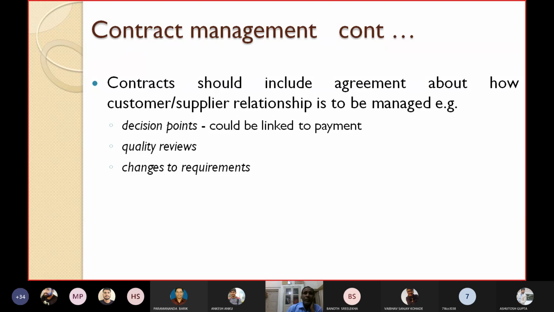You should carry out some quality reviews, so quality review terms should be mentioned in the contract document, such as that the product should be ISO 9000 certified, or CMMI or Six Sigma certified. Those clauses should also be there in the contract document. Then changes to requirements, because the requirements cannot be frozen at the beginning. Requirements will continue to change, and if there is a change in requirement, how the firm will address it must be written in the contract document. It's a part of contract management. You must write the ways to handle changes to requirements in the contract document.